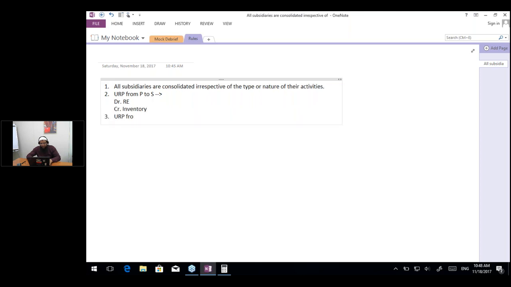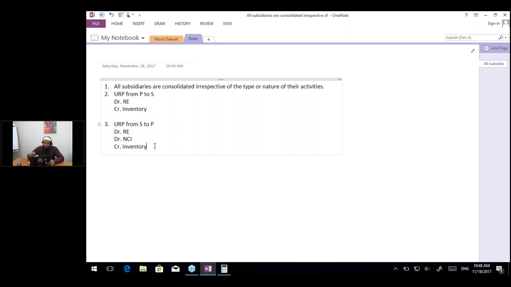And in case of unrealized profit from subsidiary to parent, we debit retained earnings, we debit the NCI, and then we credit the inventory. So you have to remember these entries of how we remove the unrealized profit from subsidiary to parent and from parent to subsidiary.